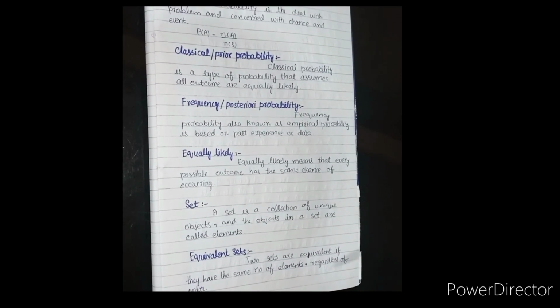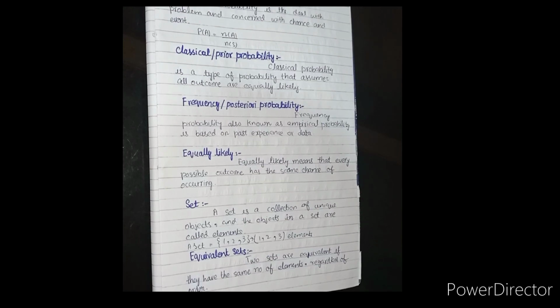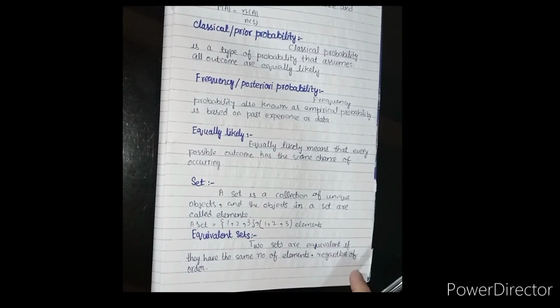Set. A set is a collection of unique objects, and the objects in a set are called elements. For example, if we have a set A = {1, 2, 3}, it means A contains the elements 1, 2, 3. Sets can be used in various operations like union, intersection, and complement.